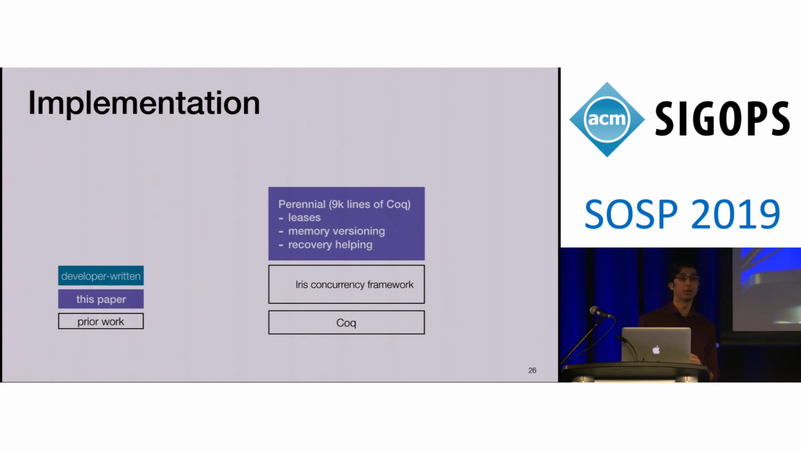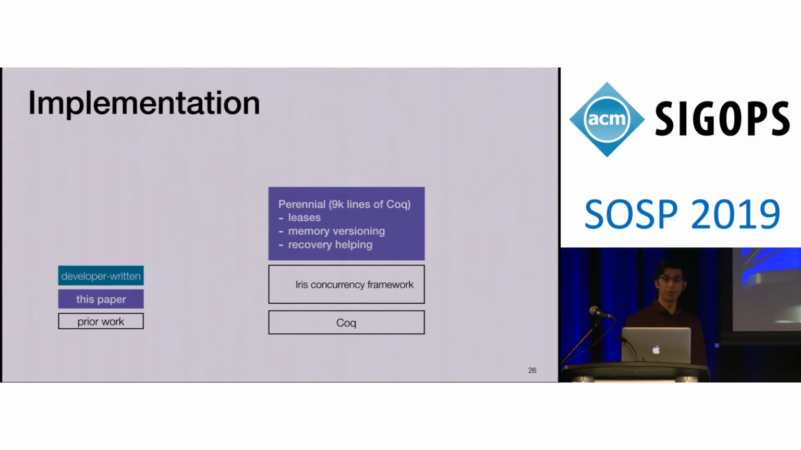We implemented Perennial in about 9,000 lines of code in the Coq proof assistant. The Perennial framework implementation includes these three techniques of leases, memory versioning, and recovery helping. And it's implemented by extending Iris, which is an existing concurrency reasoning framework inside of Coq. The cool thing about extending Iris is that we get to reuse Iris's techniques for concurrency reasoning and only use Perennial's techniques for the crash safety aspects.